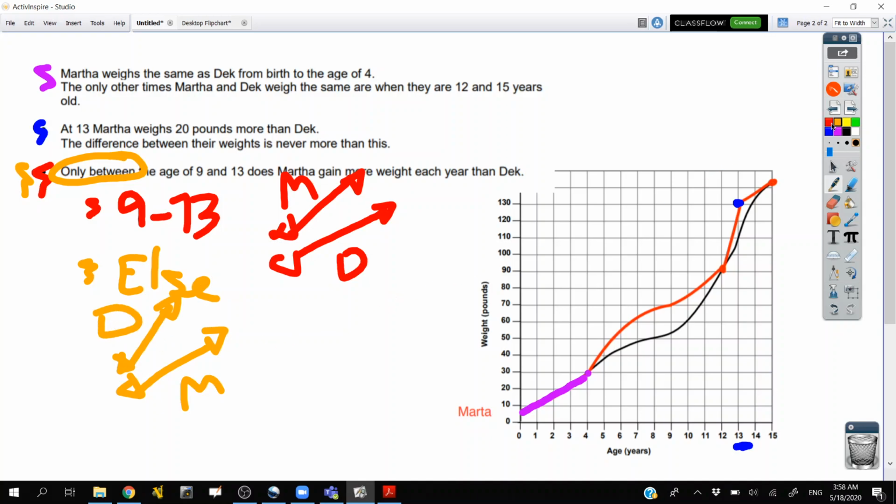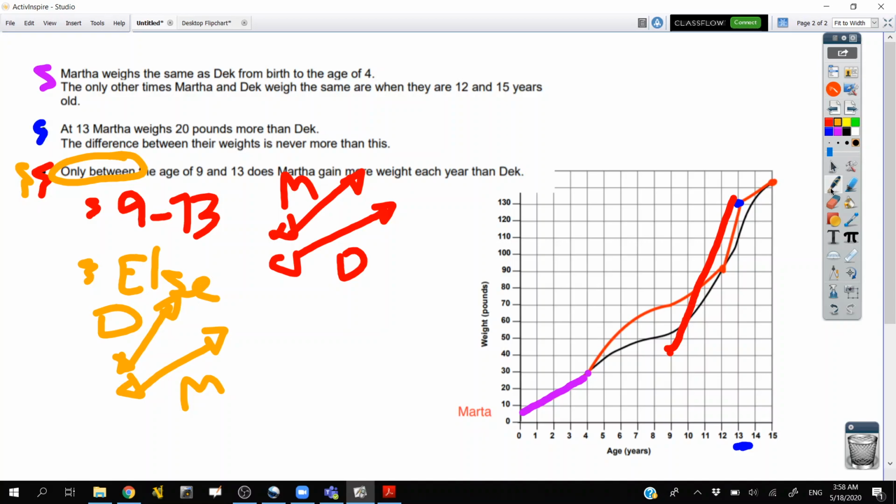So between 9 and 13, I want to make sure Martha grows faster. So at 9, I'm just going to start in an easy place, which is way below Derek. If I start below Derek and then I make sure she grows faster at every point, that's fine. I connect it up to where I need to go. She's growing faster at every point.